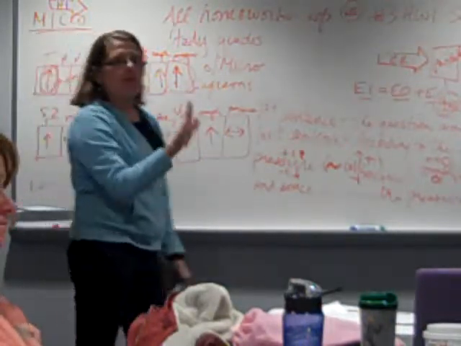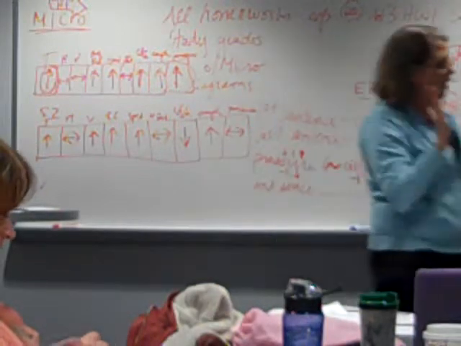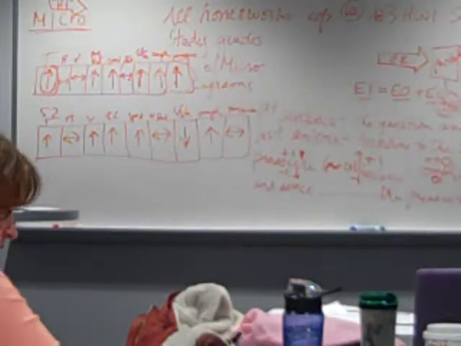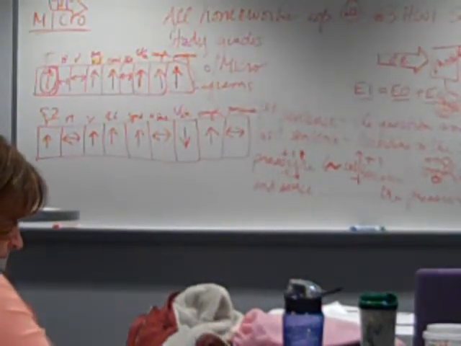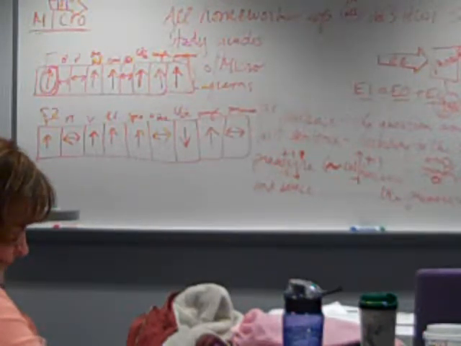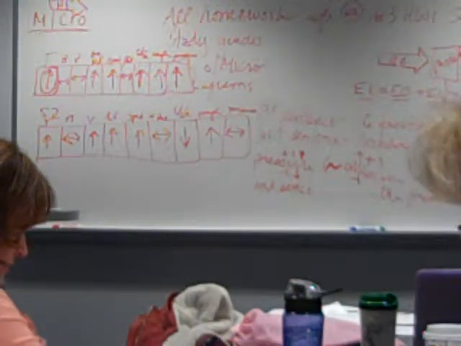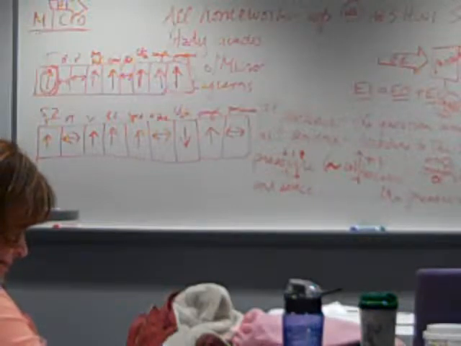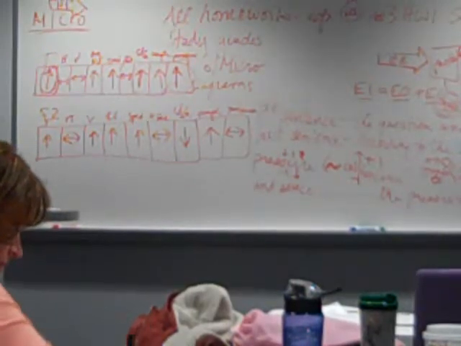Now, I want you to try number 3 all by yourself. I always circle by myself, it helps. Try number 3 all by yourself. If you don't have your book, the question says: if the volume and temperature remain constant and the total number of particles increases, pressure must also increase.